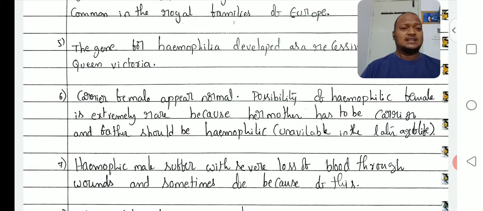Okay, so that is very rare. So carrier females are available. Normally, carrier females are available. A carrier female with a normal male, then again carrier daughters are formed. But affected daughters are very rare.